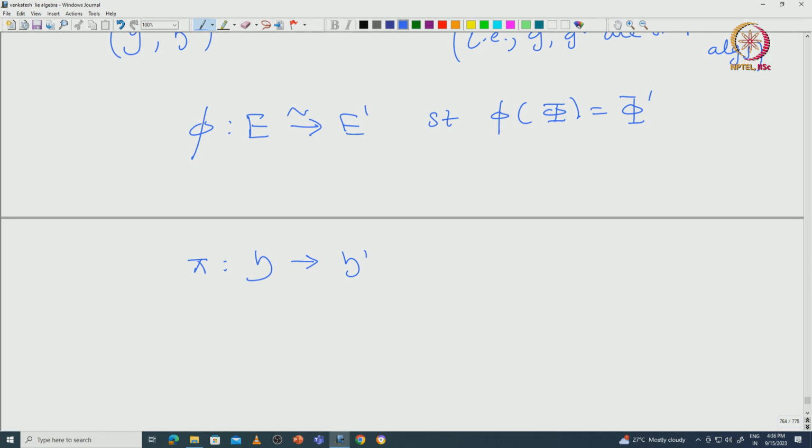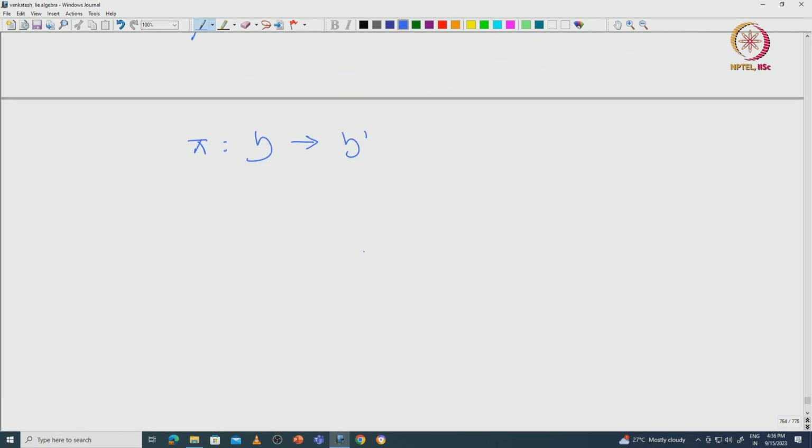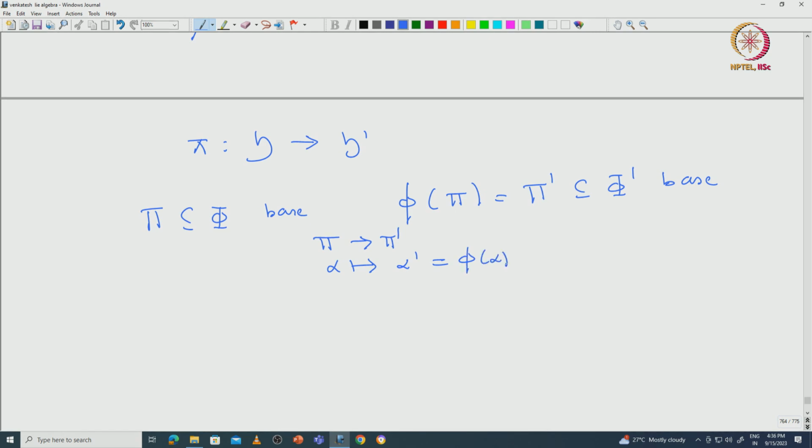We also fix bases inside Φ and Φ'. Let us say Δ is the base inside Φ, then we immediately observe that π of Δ, which we denoted by Δ', is a base inside Φ'. And we have a natural map from Δ to Δ', where α goes to α', and α' is given by π of α. So, these are the things we had.